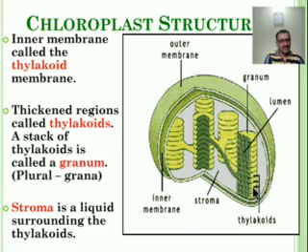Let us see here, 1, 2, 3, those are the thylakoids. The liquid present in the chloroplast is known as the stroma. And these two grana are connected with each other. In this way, this is the structure of the chloroplast.